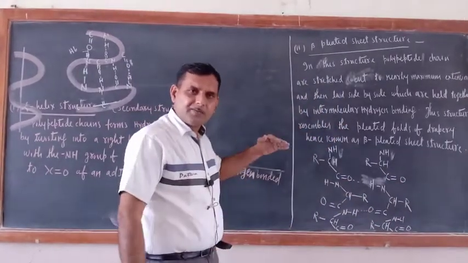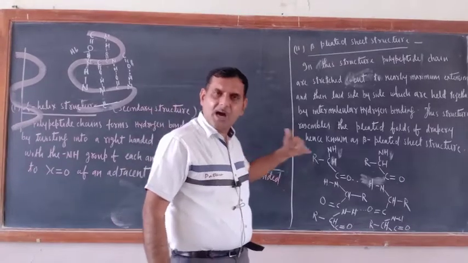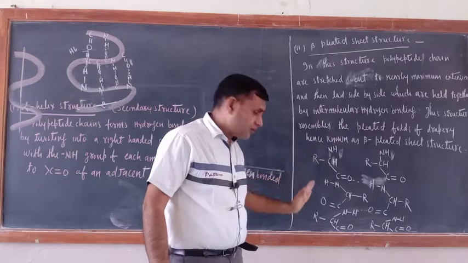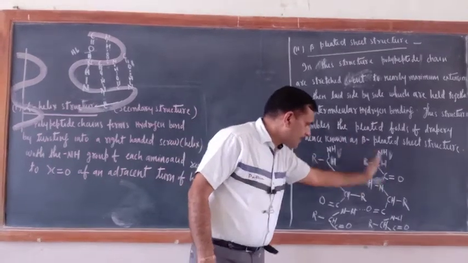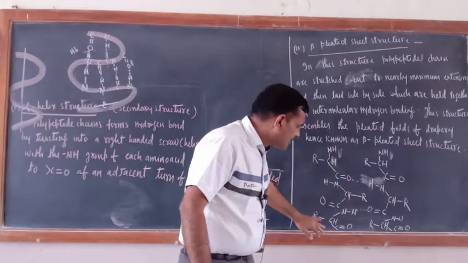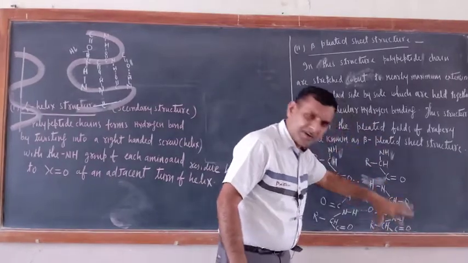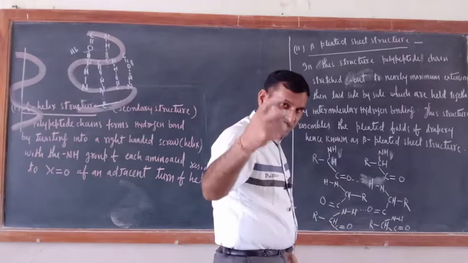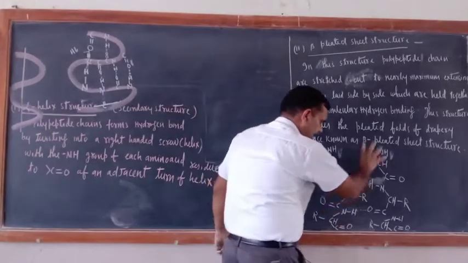So first they will stretch out to the maximum. Then they will be laid side by side. So this is one polypeptide chain part, this is another polypeptide chain. Now they have been arranged side by side.